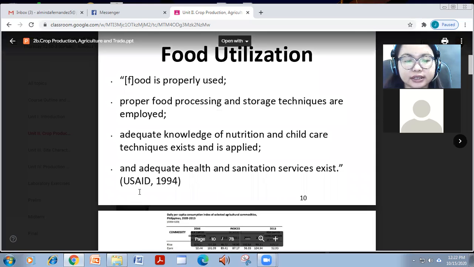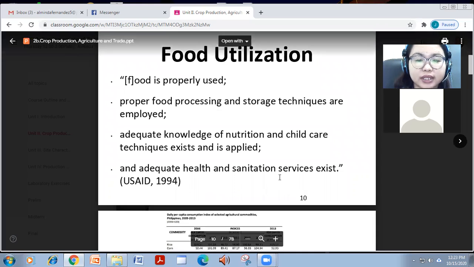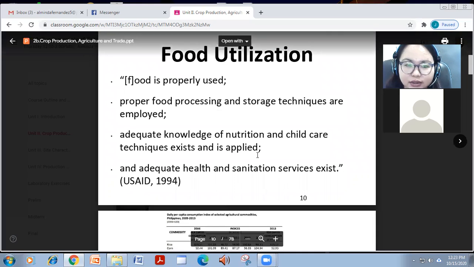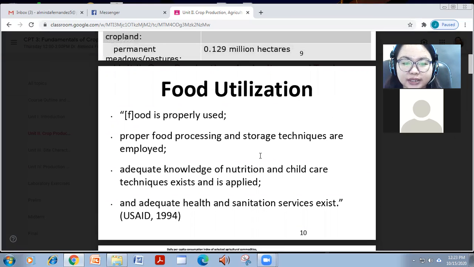And this is according to USAID 1994. And adequate health and sanitation services also exist. So that is how we utilize food. No, there is food processing, and there is storage, and how is the nutrition and childcare techniques and health and sanitation.